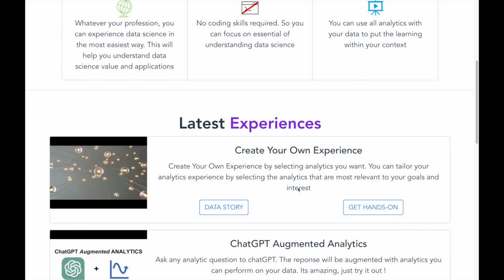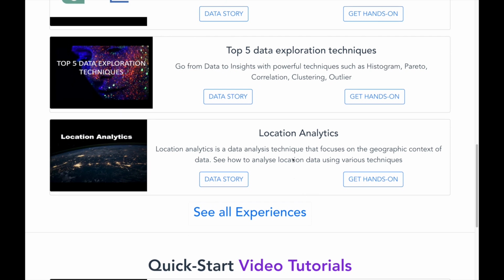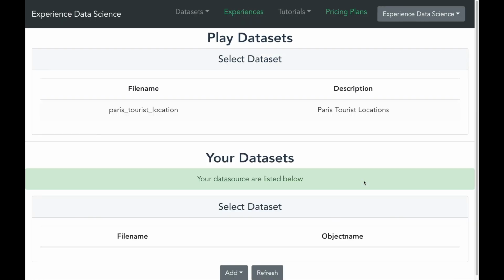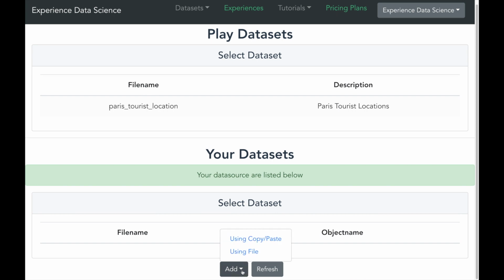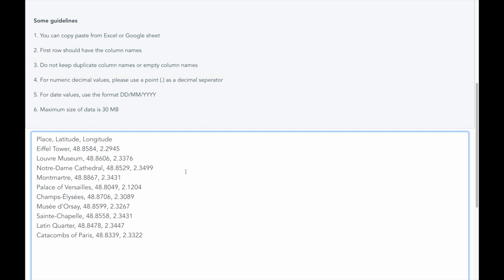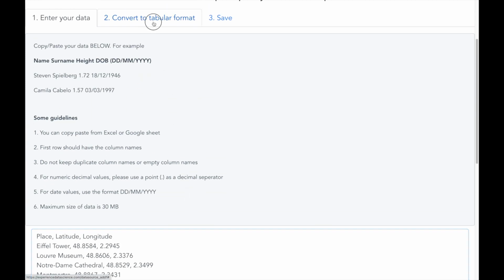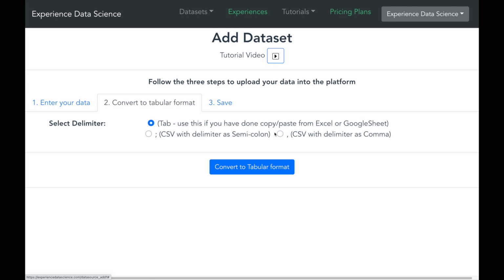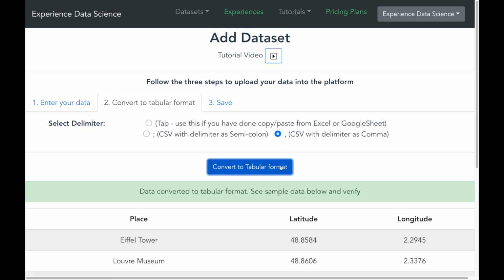On this platform, you can experience data science without any coding. So let me go ahead and select the experience location analytics. Let me add all the data which we got from ChatGPT using copy paste. I will paste the data. I will then convert into a tabular format and specify comma as a separator.